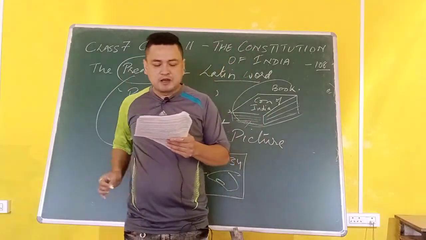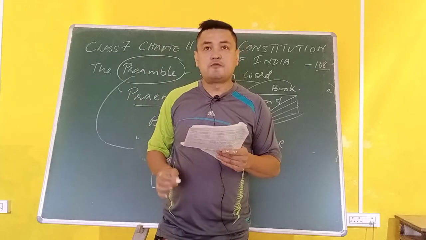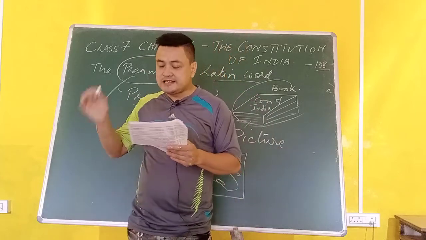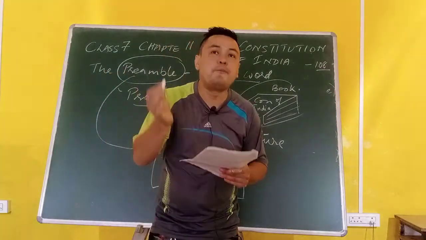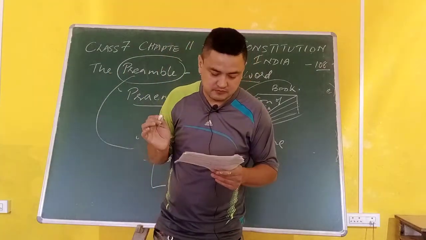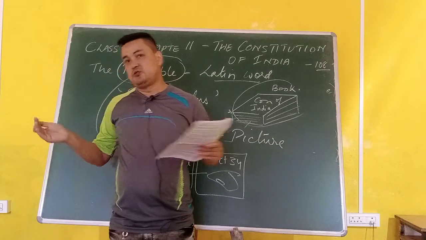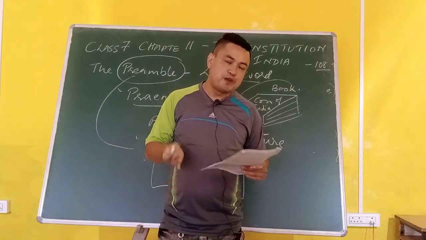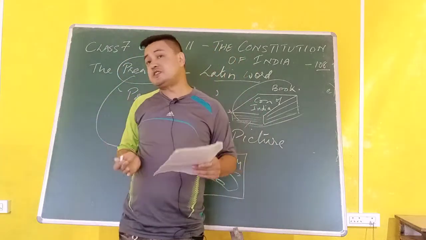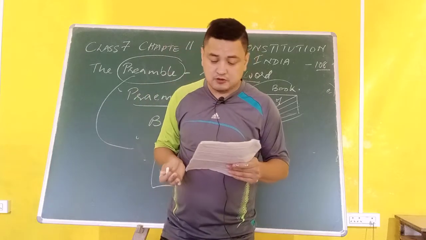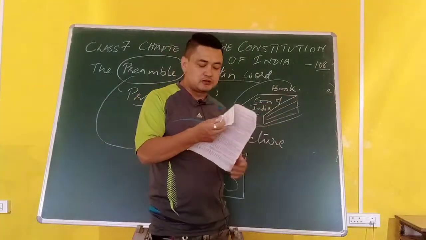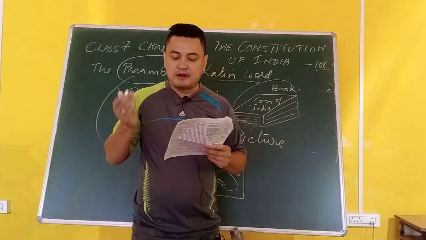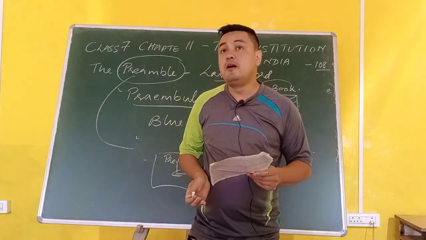By looking at the preamble of that act, you will come to know what things are mentioned in it. So the preamble is an introductory part of the Constitution. The ideas of the Constitution and its rules and regulations are defined, mentioned and talked about in the preamble.